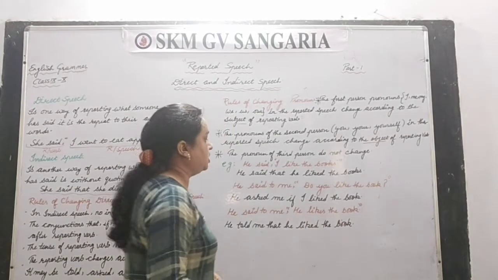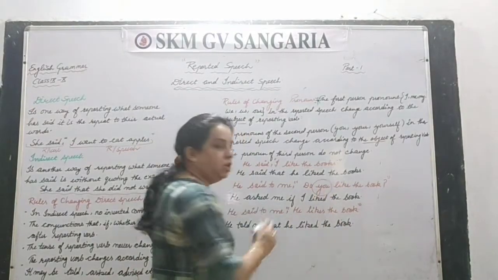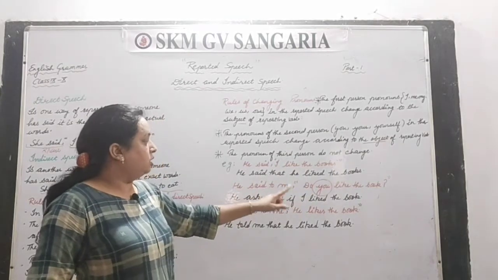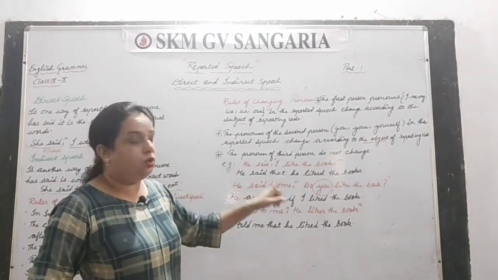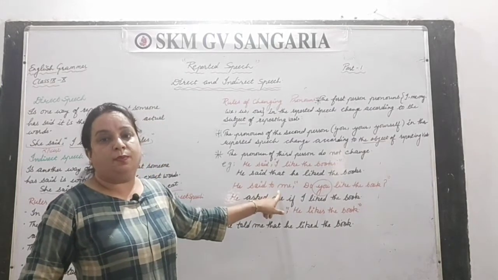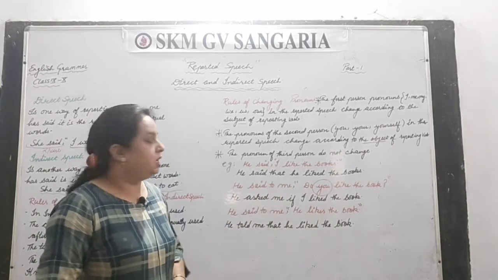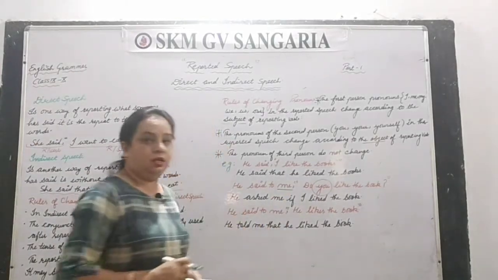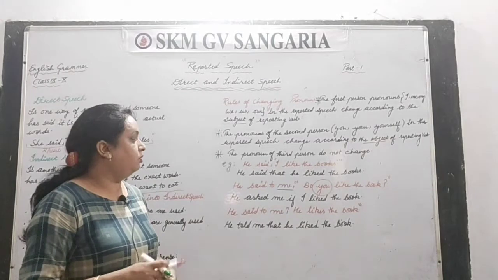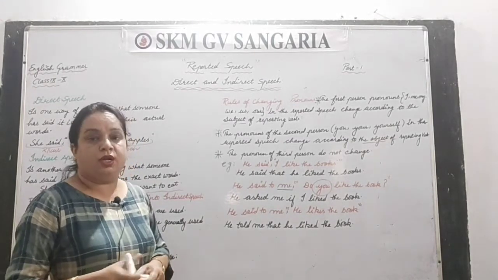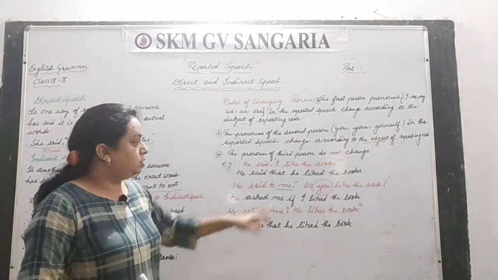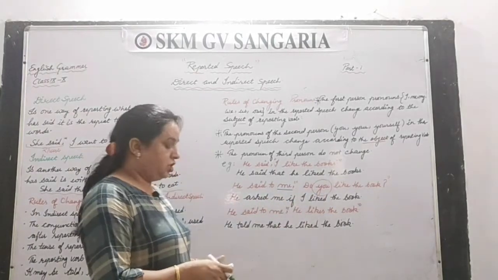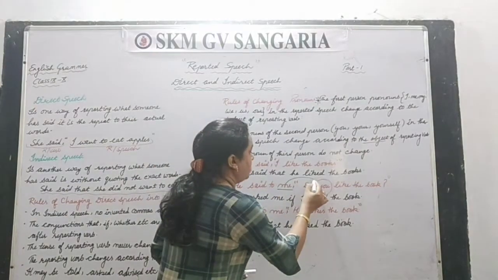So here the subject is which one? You. Clear? That is second person. So that we have to change according to the object of the reporting verb. And what is the object here? Object is me. Clear? So this is the object of the reporting verb here. So this you we have to change according to this me.